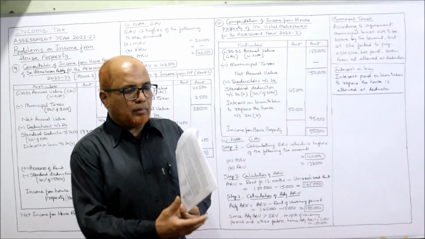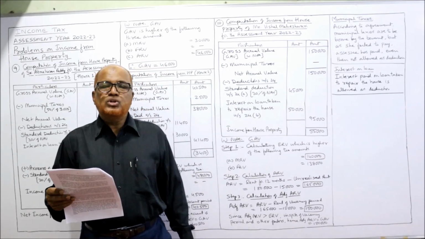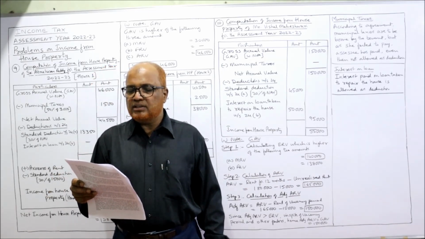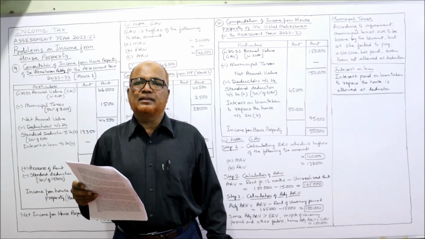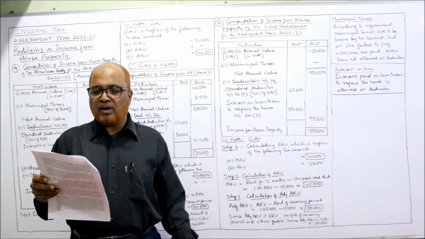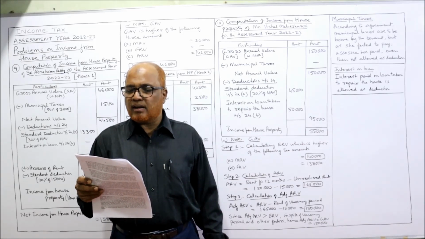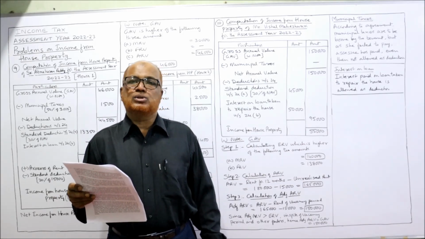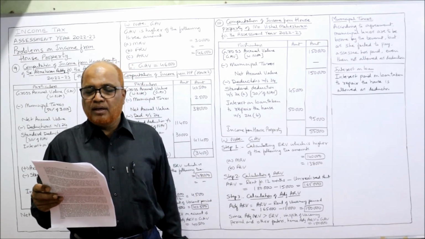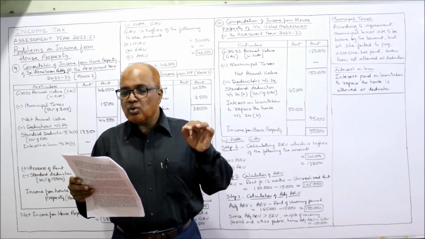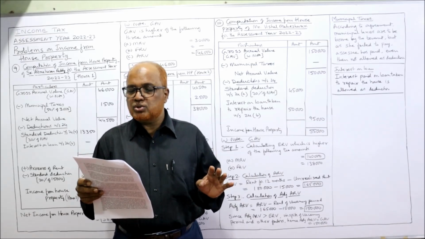Now I am reading out problem number 10. Mr. Vishal Maheshwari owns a house whose municipal value is 1,40,000, fair rental value 1,38,000. So MRV, FRV given. He let out the house to Srimati Parmeshwari for an annual rent of 1,80,000. So this is the ARV. The tenant could not pay the rent of Feb and so was made to vacate the house.